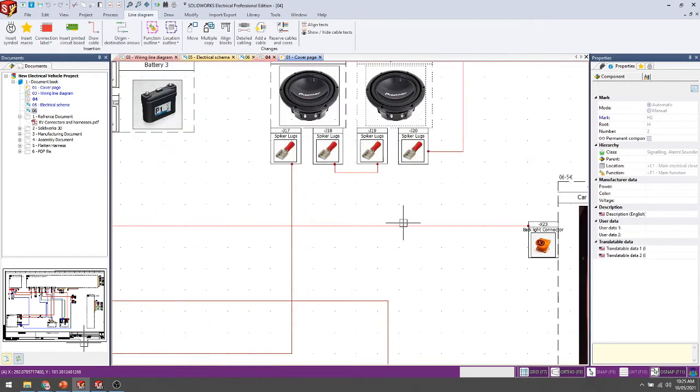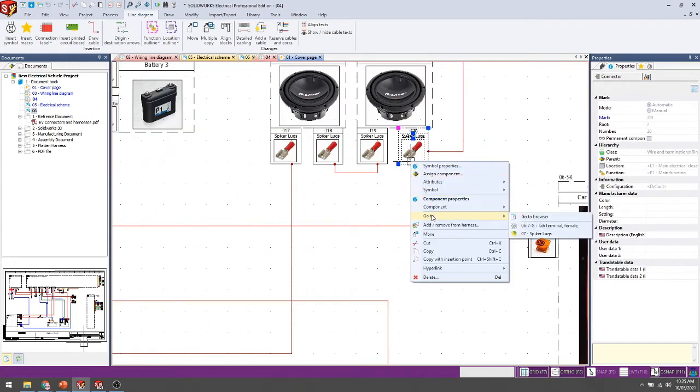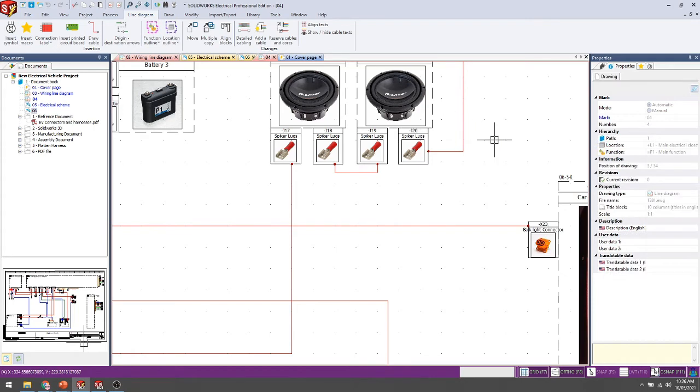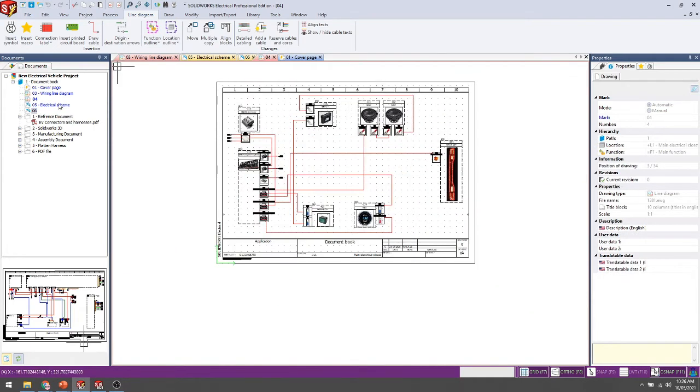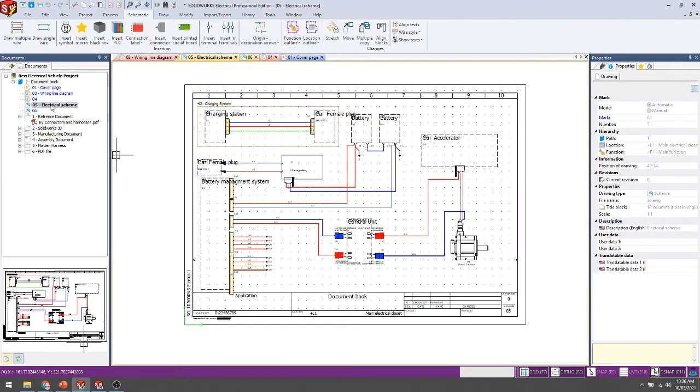Okay, and the same thing we can directly jump to in our 3D model also. So the mechanical model you can see, and the same thing the mechanical person can add, easily to identify on your electrical diagram side also. Okay, so I have done all this, and I have added all the symbols.